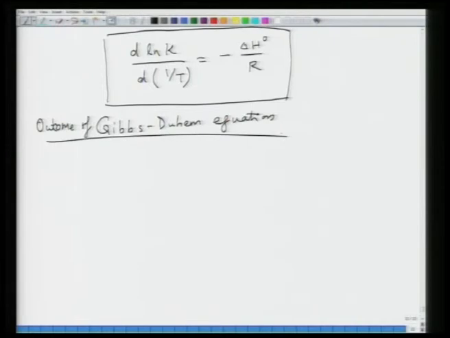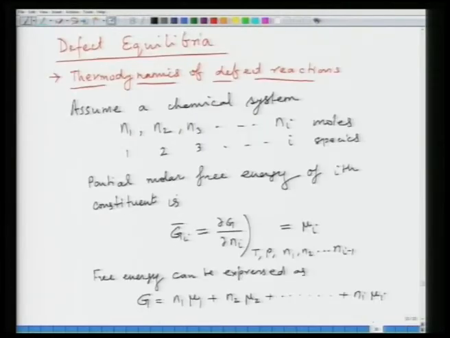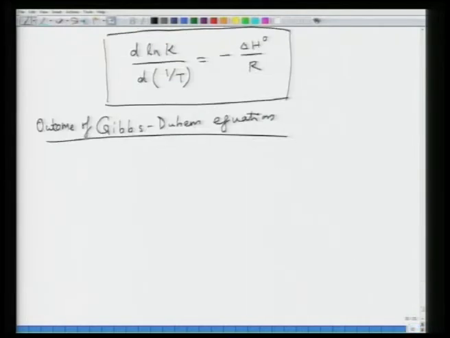And what was the Gibbs-Duhem equation? If you go to the previous slides, it is a fundamental thermodynamic relation where you relate the free energy to the concentration of species and the chemical potential.